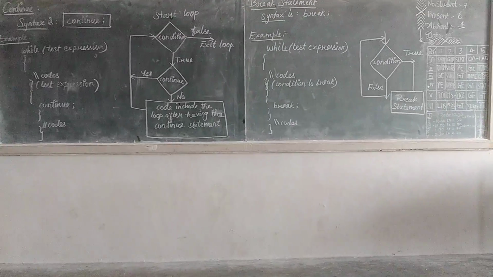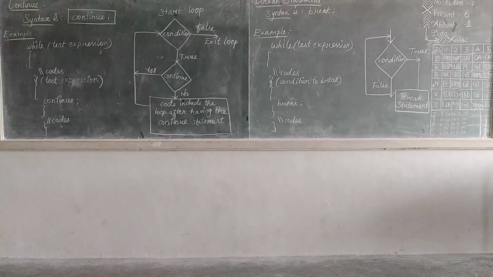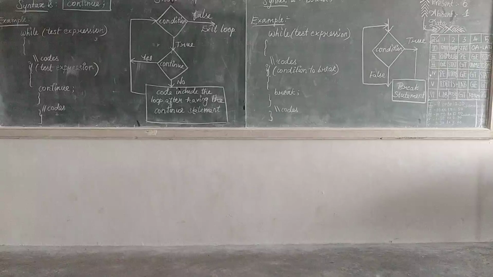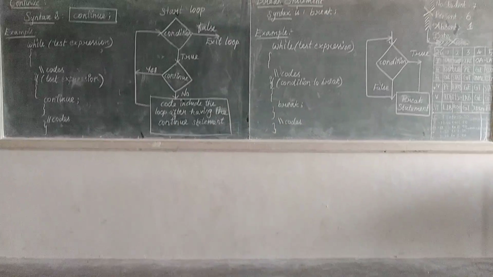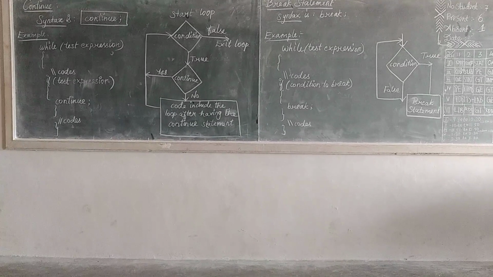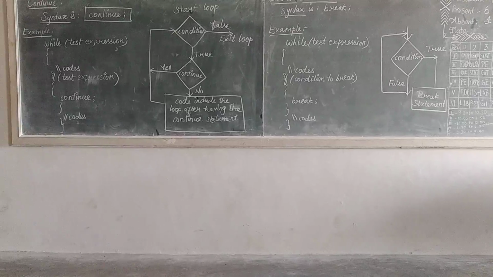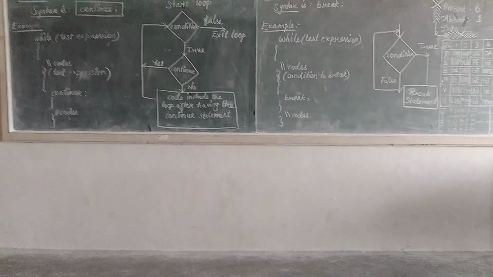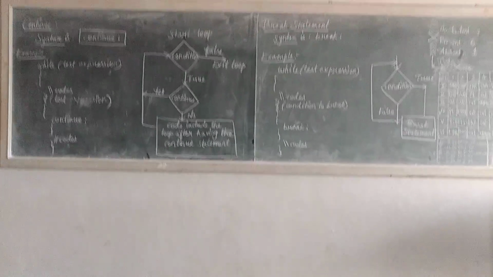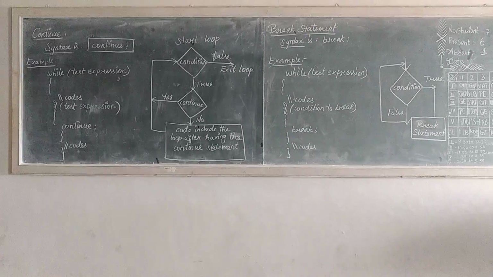What is the difference between the break statement and the continue statement? The break statement is used to exit from the loop construct, but the continue statement is not used to exit from the loop construct. The break statement is usually used with the switch statement, and can also be used within while, do while or for loops. But the continue statement is not used in a switch statement. It is used only in while, do while and for loops.